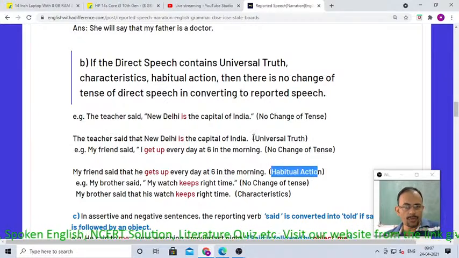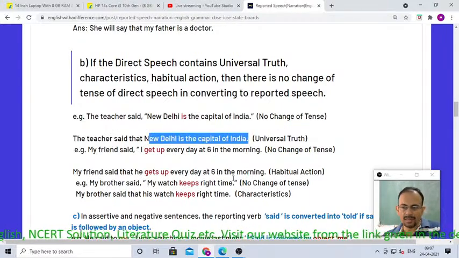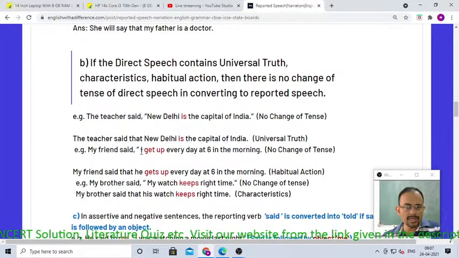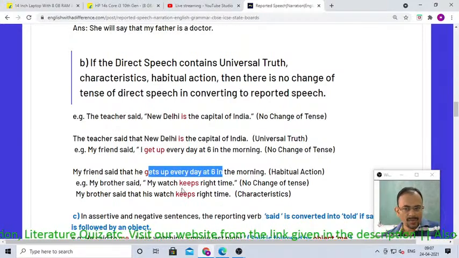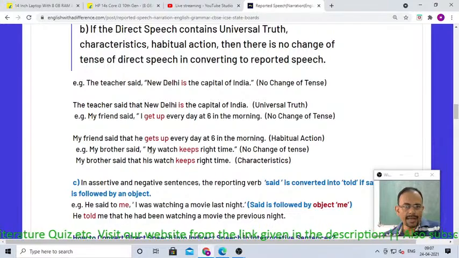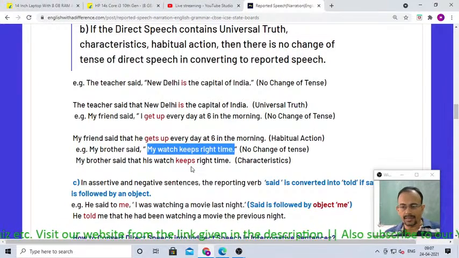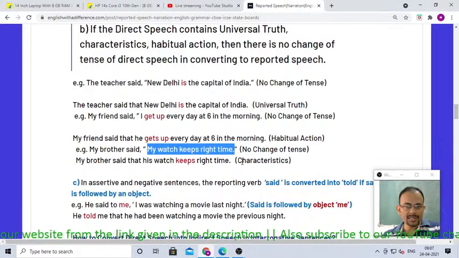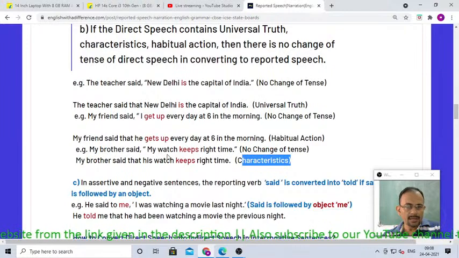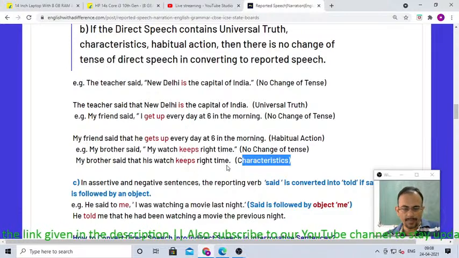Habitual action, right? So for universal truth, like New Delhi is the capital of India, like William Shakespeare was a great dramatist, there is no change of tense. Habitual action, there is no change of tense. And then for characteristics also, like my watch keeps right time. So it is the characteristic of my watch to keep right time. Therefore, there is no change of tense. My brother said my watch keeps right time will be the same as my brother said that his watch keeps right time.